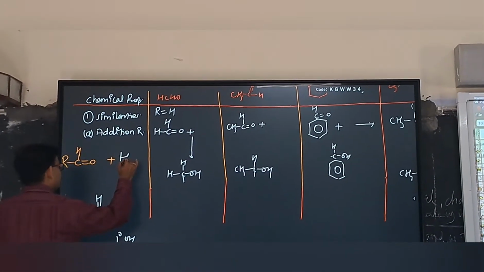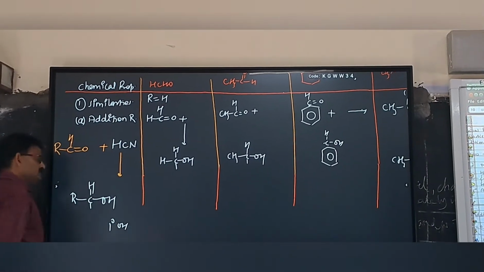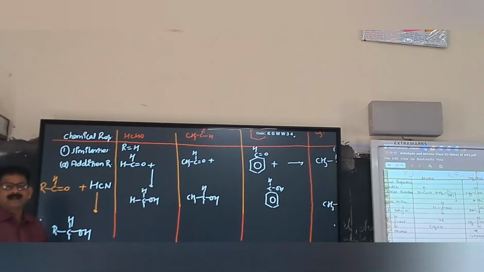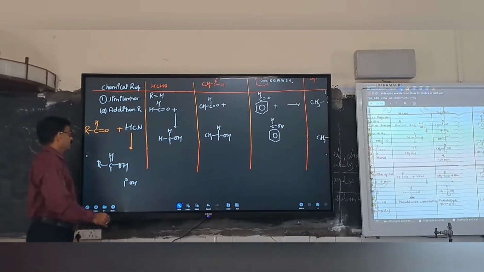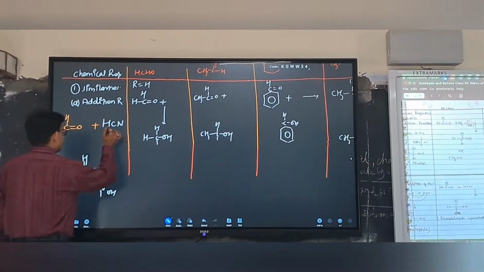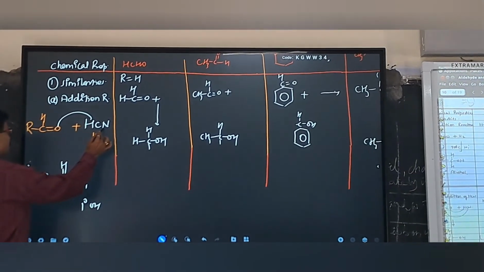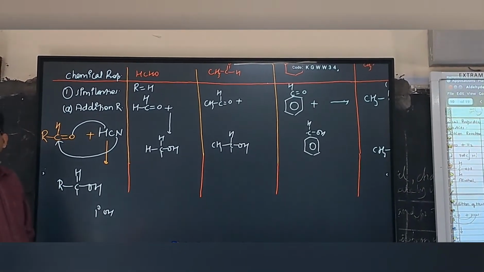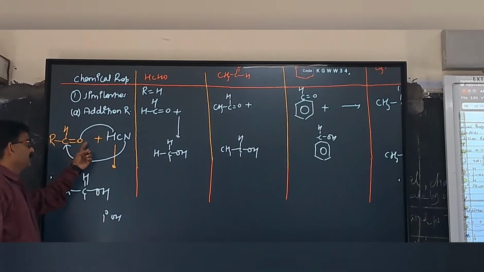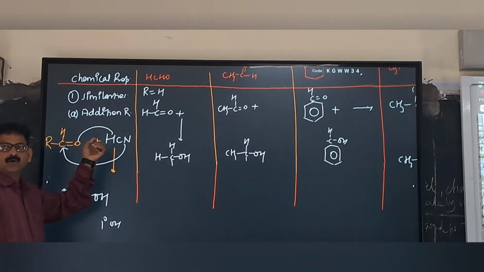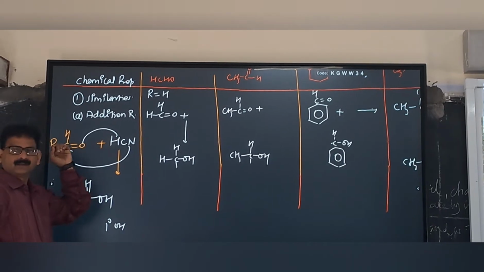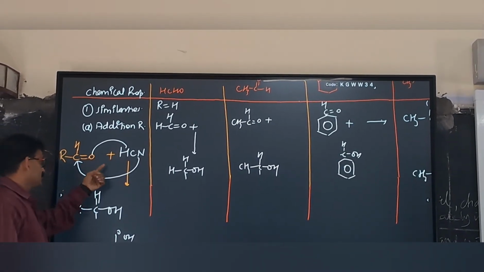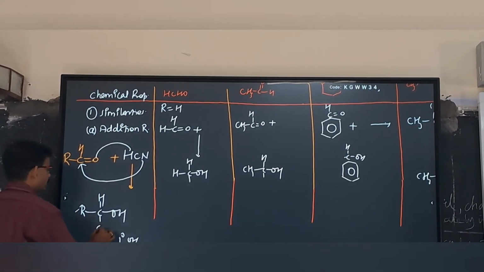Now the second reagent used will be hydrogen cyanide. When aldehyde reacts with hydrogen cyanide, this H will combine with O and this CN will combine with this carbon. Are you getting the point? Whenever we are reacting aldehyde with hydrogen cyanide, O always attaches with hydrogen. O cannot attach with CN. Therefore, it will form OH and CN will be attached over here.